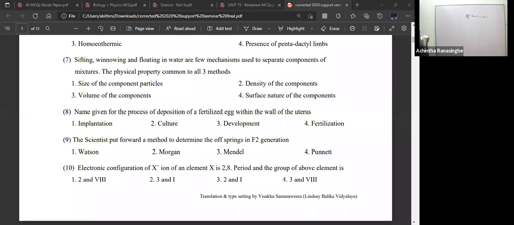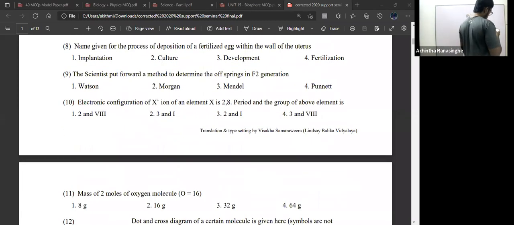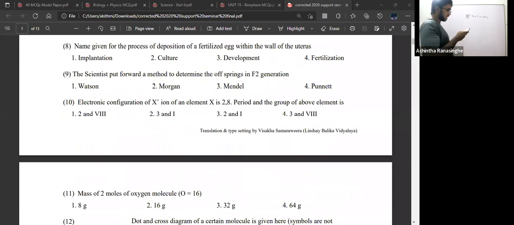Next one, question number 8. Name given for the process of deposition of a fertilized egg within the wall of the uterus. What is the name that we can give it? Implantation. So in the exam, if they ask where implantation takes place, you need to write the uterine wall, inside the uterine wall.